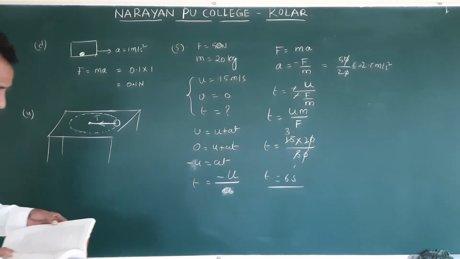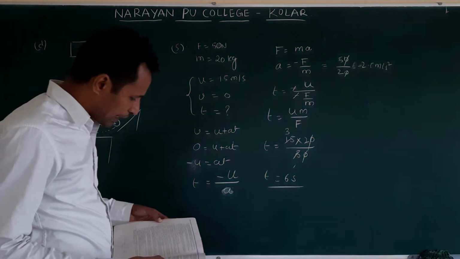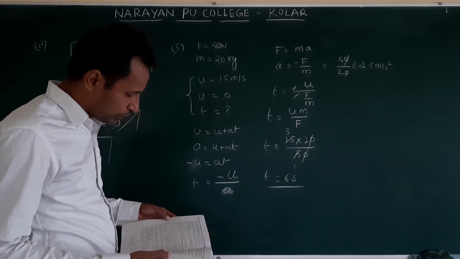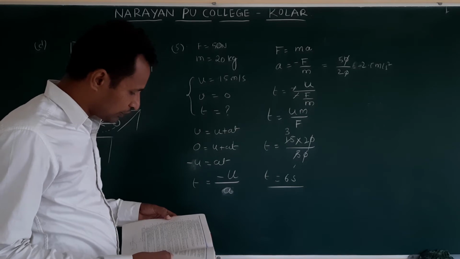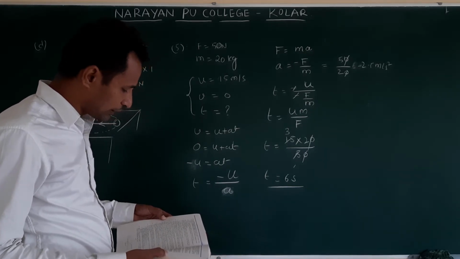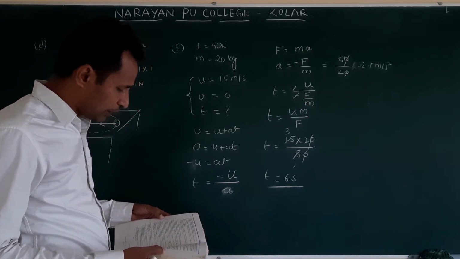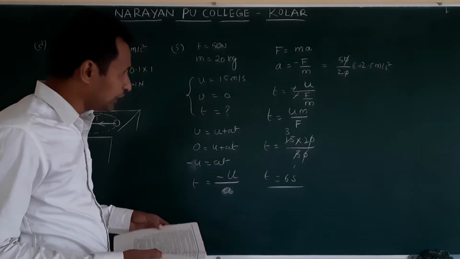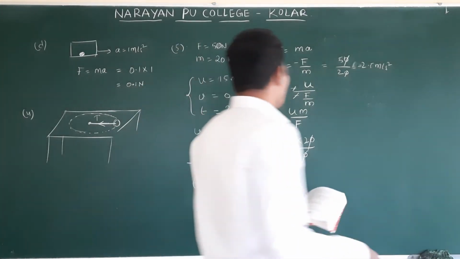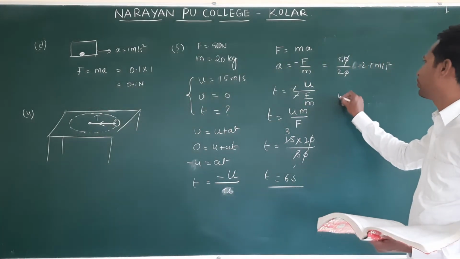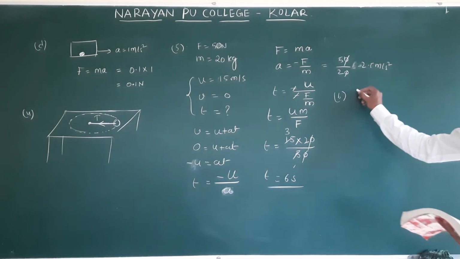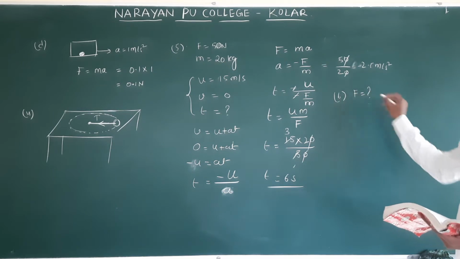Next, sixth. A constant force acting on a body of mass 3 kg changes its speed from 2 meter per second to 3.5 meter per second in 25 seconds. The direction of the motion of the body remains unchanged. What is the magnitude and the direction of the force? Now we are doing the sixth problem. A constant force is acting. F we need to find.